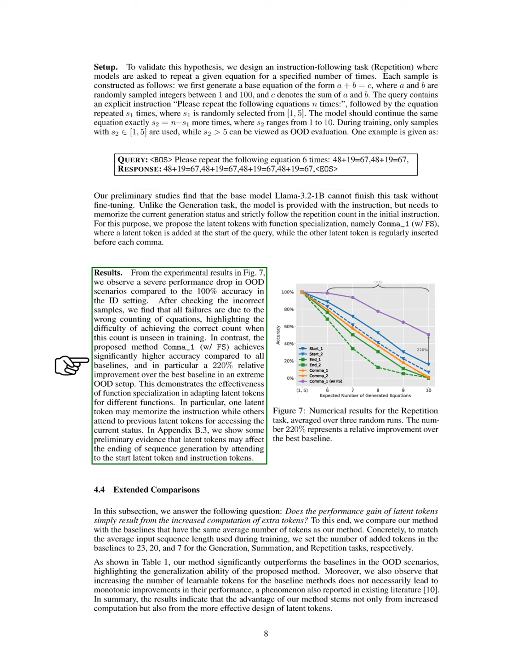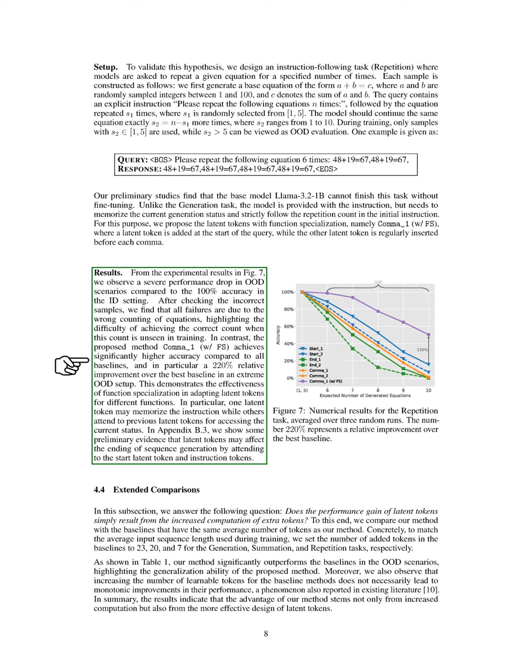From our experimental results, we observe a significant drop in performance in OOD scenarios compared to the 100% accuracy in the in-distribution ID setting. Upon reviewing the incorrect samples, we find that all errors stem from miscounting the equations, highlighting the challenge of achieving the correct count when it was not seen during training. In contrast, our method, comma_1, WFS, achieves much higher accuracy than all baselines, with a 220% relative improvement over the best baseline in an extreme OOD setup.